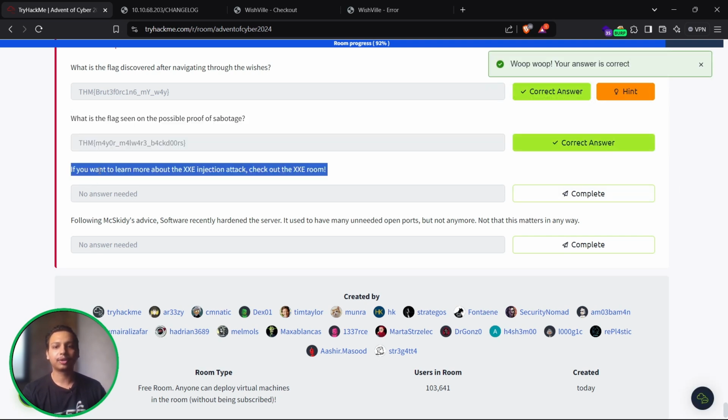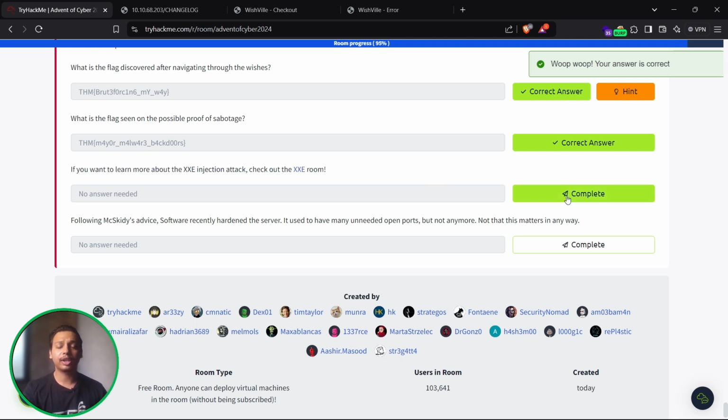So cool. If you want to learn more about XXE injection attacks, you can check out the XXE room, or even check out our YouTube video where I have explained the XXE vulnerability in a very detailed way. You can click on the i button. Today's task was very easy to understand, and I hope most bug bounty hunters start hunting for this vulnerability. There are many different test cases to exploit XXE vulnerability, which I have covered in my YouTube videos. You can go ahead and check it out.